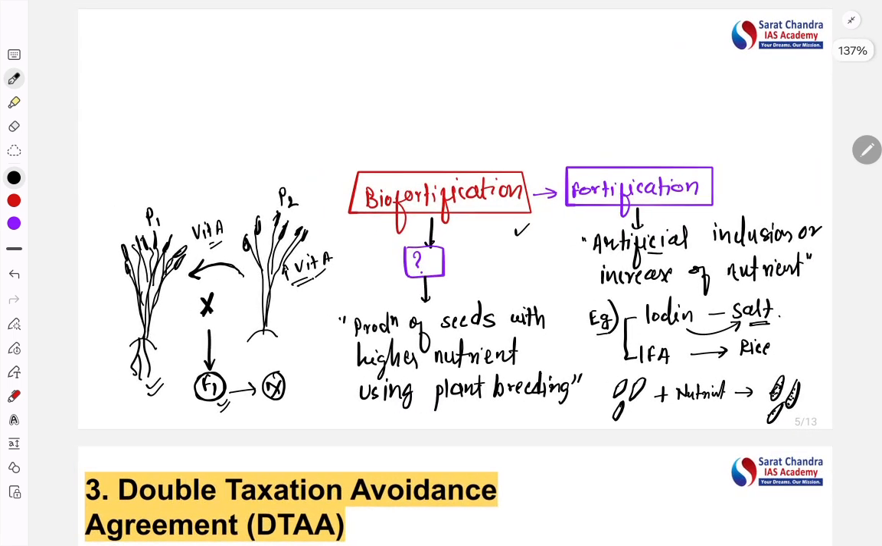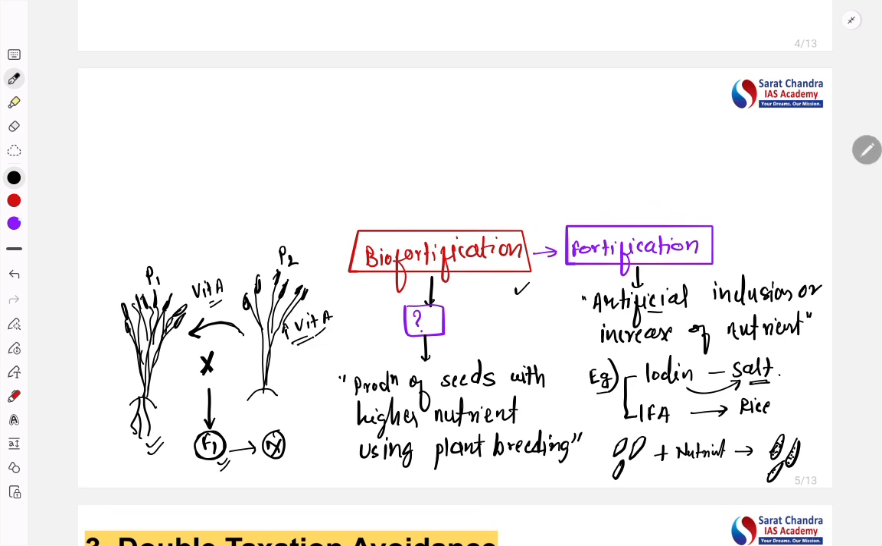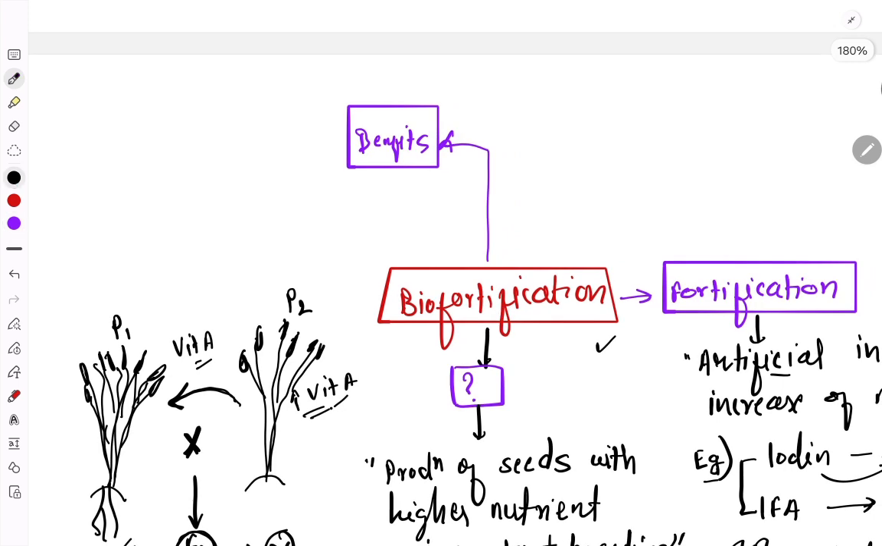Understood? What is the purpose behind this? The benefit out of it? See, the benefits of biofortification. This has been considered as the better procedure than just a normal fortification, because here it is more natural process. It has the more improved content, as well as the higher adaptability and acceptability is there. Increased acceptance is there. So it can help in increasing the nutrient security.